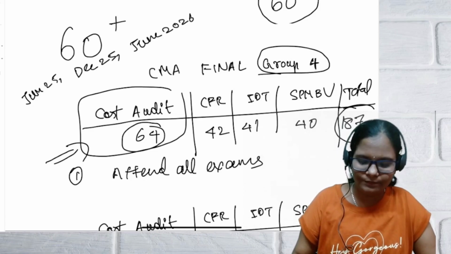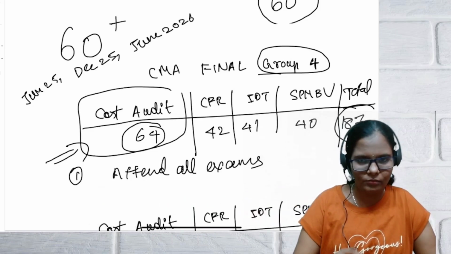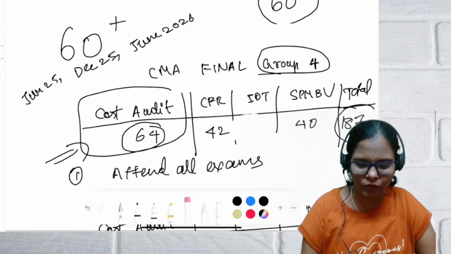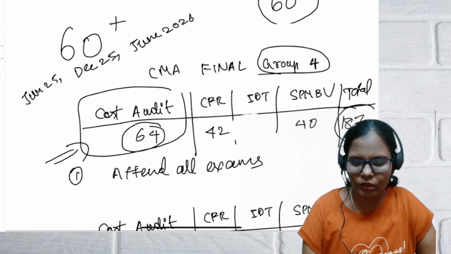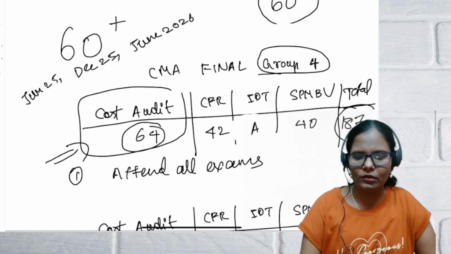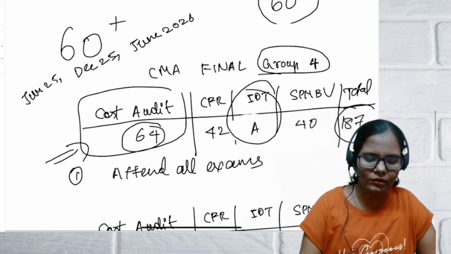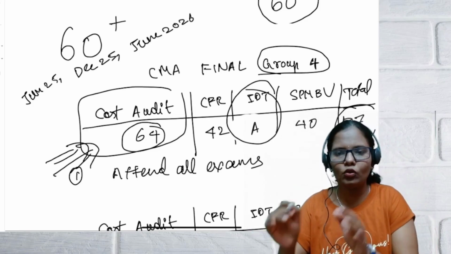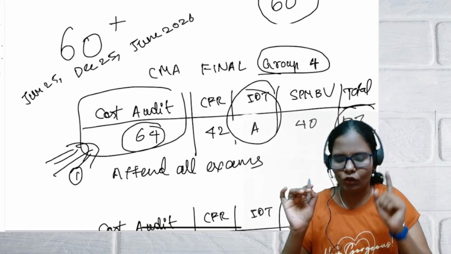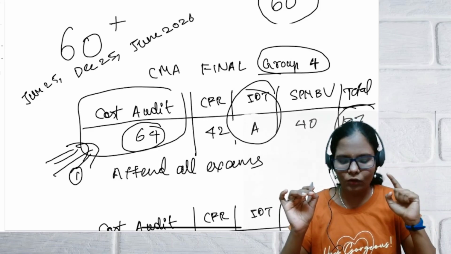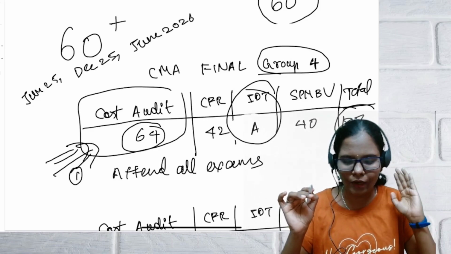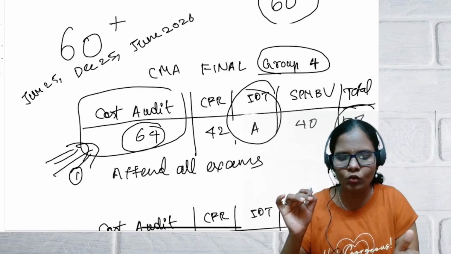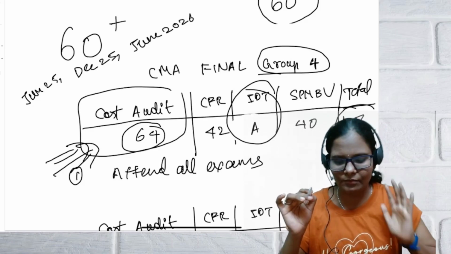For example, you got exemption in Cost Audit, but in IDT you didn't go to the examination and you are absent, then this exemption cannot be claimed. In the next upcoming attempt you should write this exam, guys. So first you need to remember that you need to attend all the examinations of that particular group, then only you will be able to claim exemption in that subject.